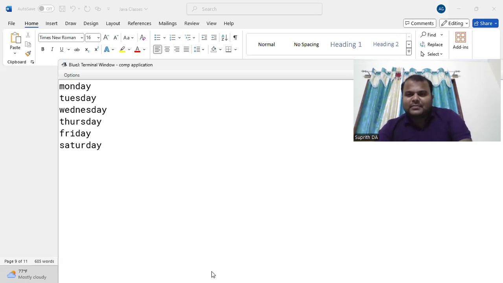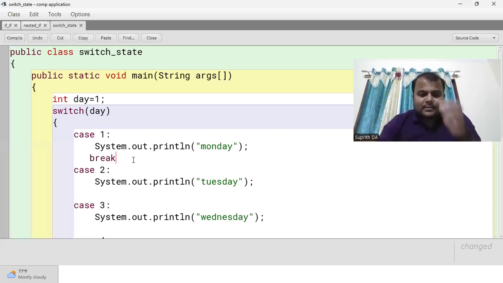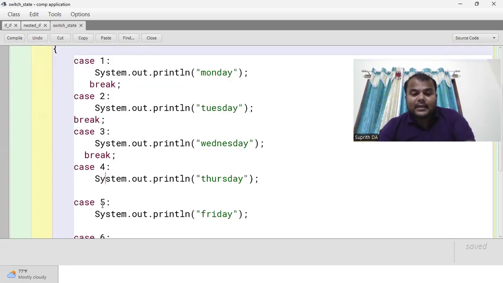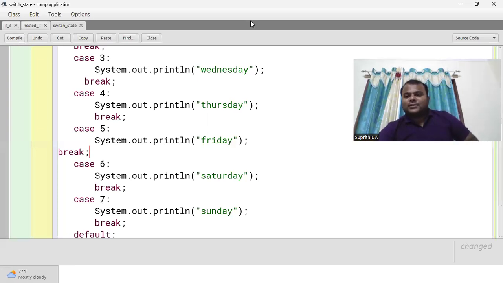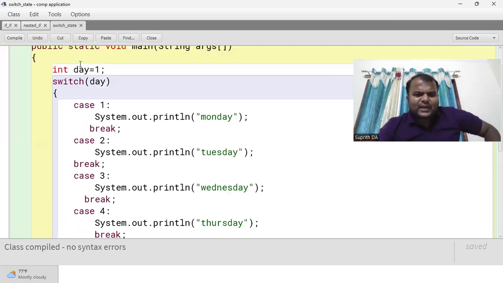So what is the purpose of using the break? You understood. Break means after a successful output, it is going to close. Break is a jumping statement. Break and continue, that I will explain. We know the meaning of break and continue in general, it's not our topic. Now I take 1, right?